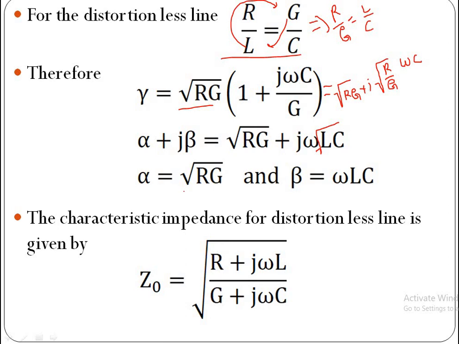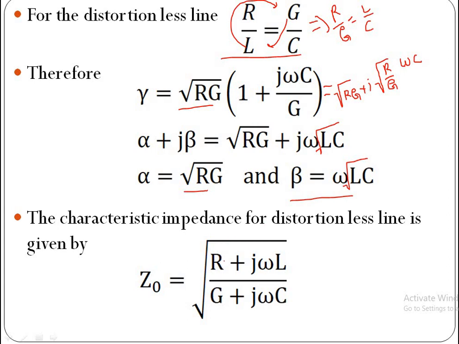Alpha is equal to root RG, beta is equal to omega into root LC. Similarly, the characteristic impedance for lossless line, distortionless line is given by Z0 is equal to root R plus j omega L by G plus j omega C. Here remember, here beta is equal to omega into root LC.